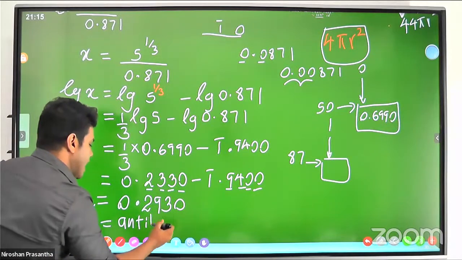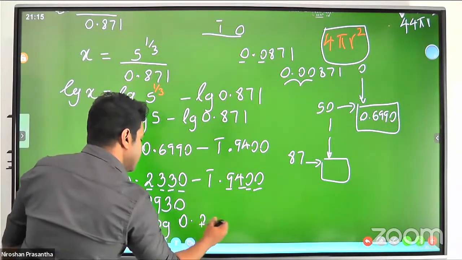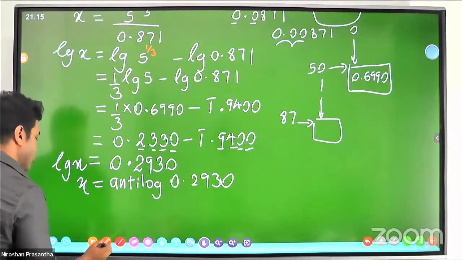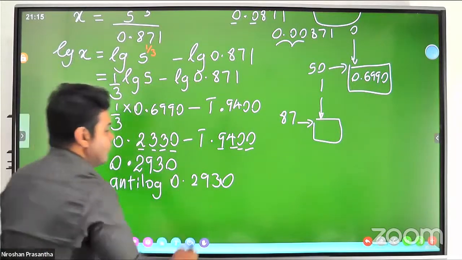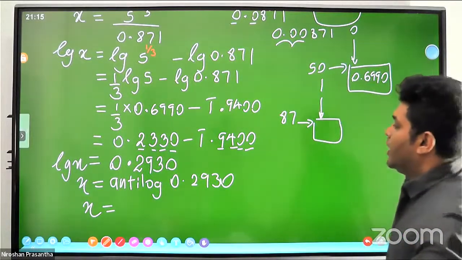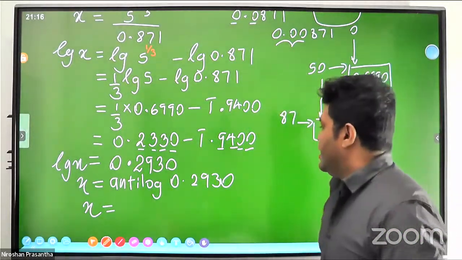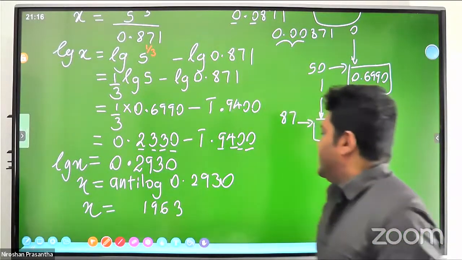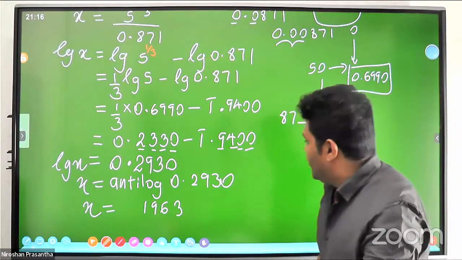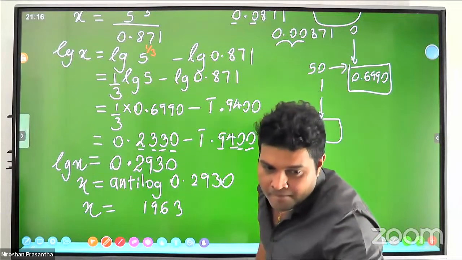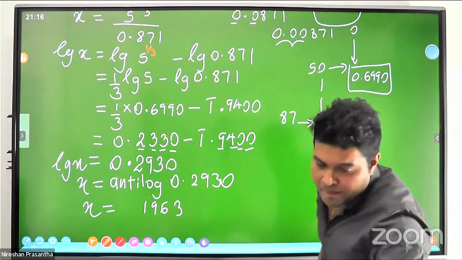And when X is the subject, you better make this LG go to the other side as antilog: 0.2930. Right, Lama, again you must observe where the antilogarithm is. Is there? Yes, 1963. Then is the answer right? Okay, 1963. Now I think what is the value you observe? I think 2930, or that's a close value, Lama. 2923.